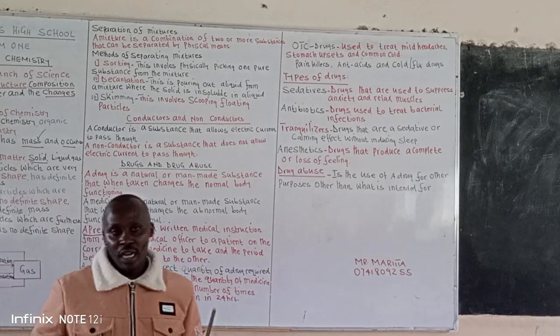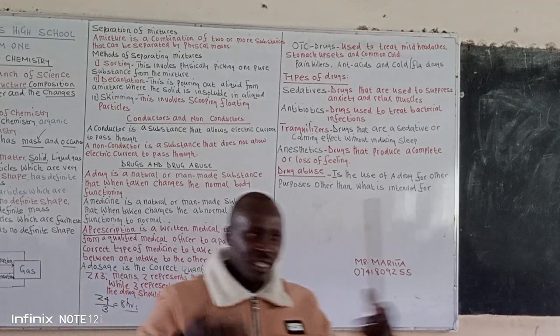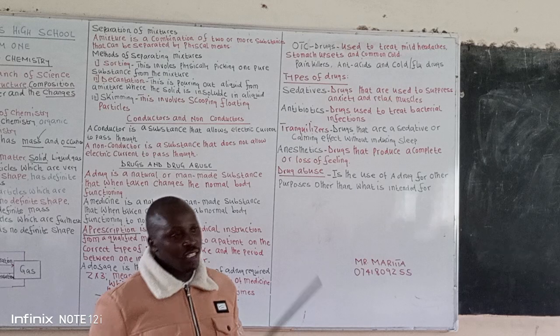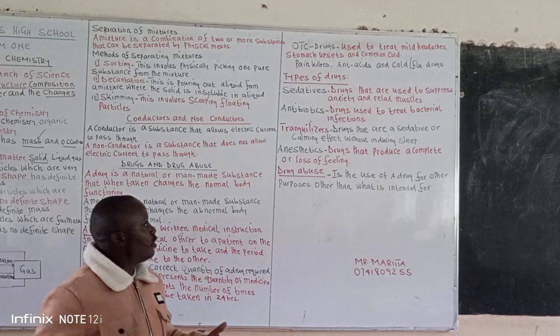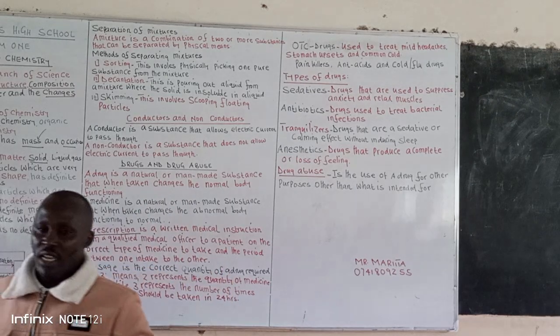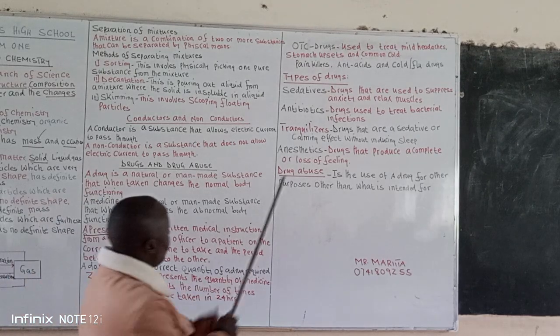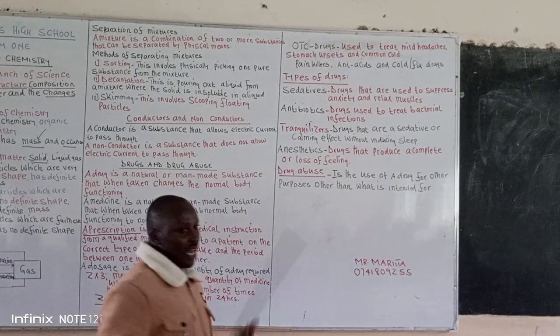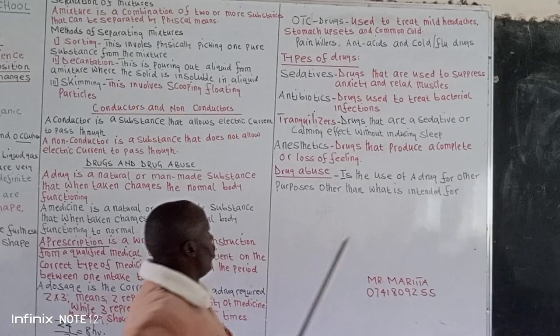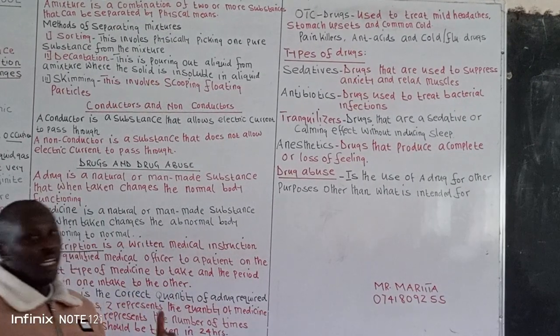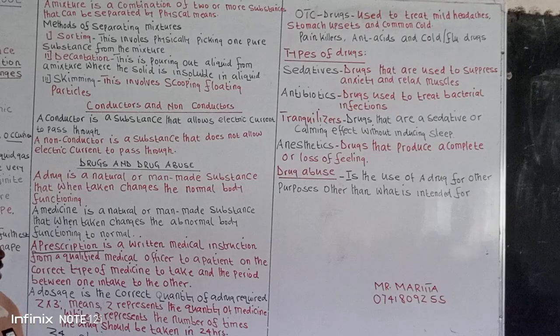The other type of drug we talk about is the antibiotics. The antibiotics are used to treat bacterial infections. And we have what we call the tranquilizers. These drugs are what we call sedatives, having a calming effect without inducing sleep.